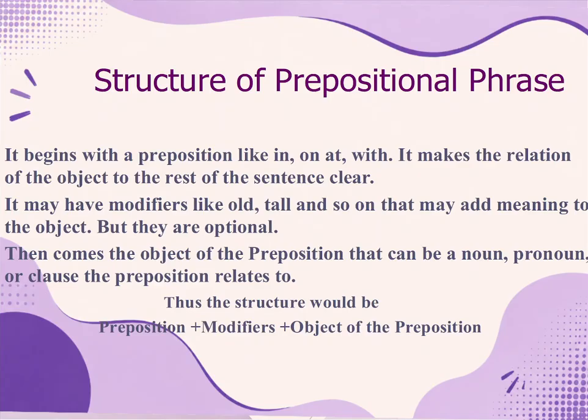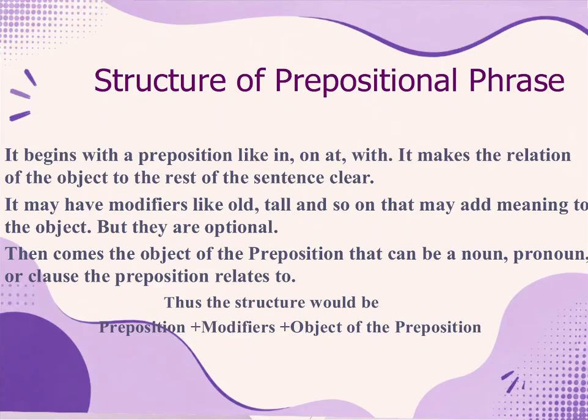So they make the relation of the object which they refer to with the rest of the sentence. Now, as I have said, sometimes they are accompanied by modifiers. Modifiers means words that tell more about it, like old or tall. They add meaning, but such modifiers are optional.